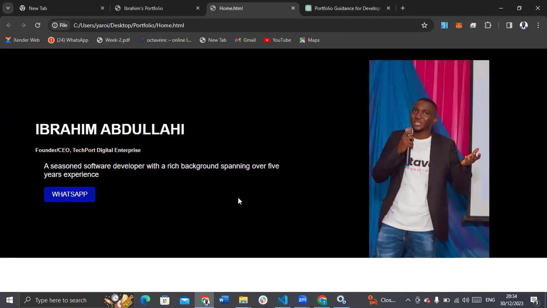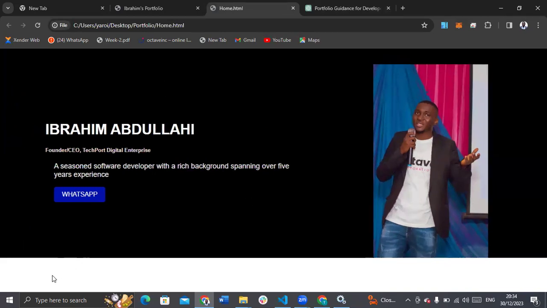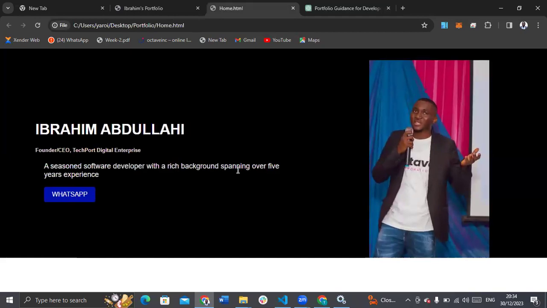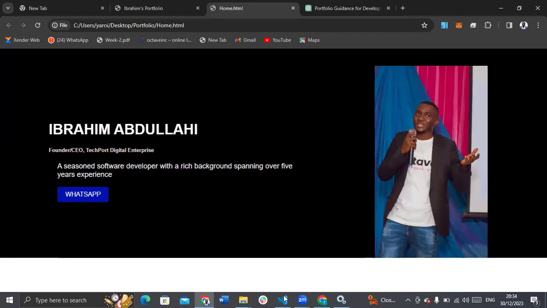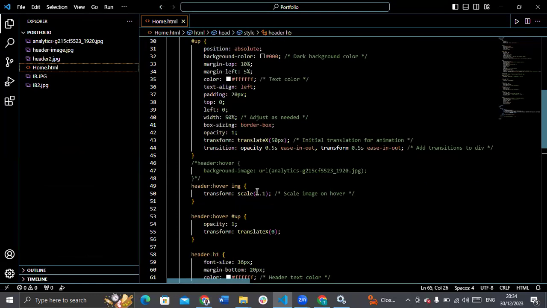So after this heading, below, once I hover on it, you will see that it grows. So that's the transition. Once I take the mouse away from there, you will see that it goes back. I even added something. I added a background image. If I hover on it, I just turn the code to a comment, because I want to see what it will look like without the background image.